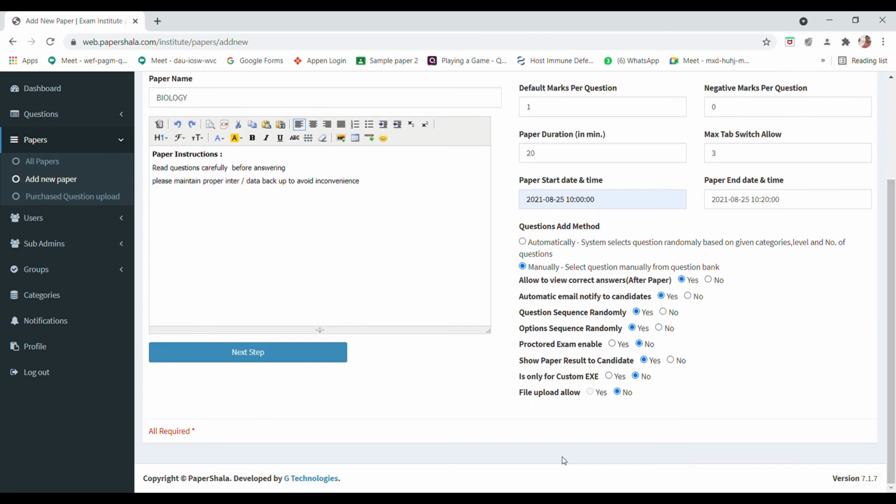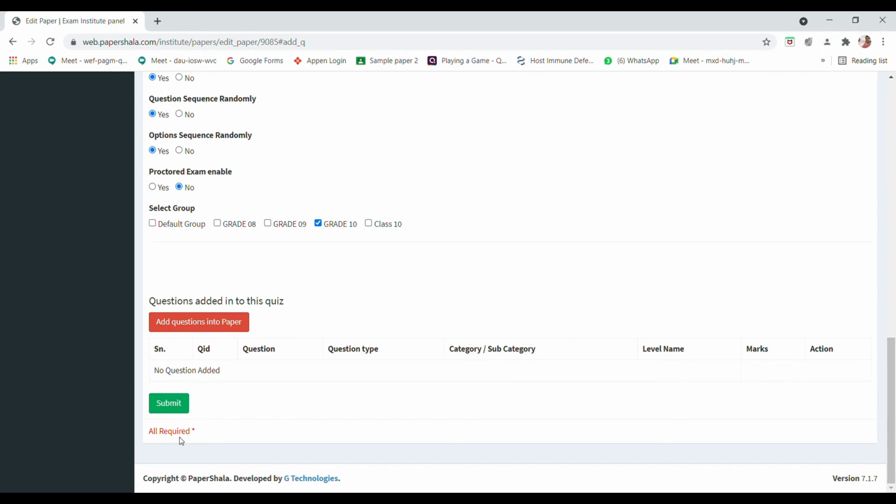Then you have these things, they are for the long answers. Proctored exam enable. Then show paper result to candidate, yes. Then upload file, as it is a paper we don't need to upload a file. Then we have to go for the next. So first you have to fill all these columns, otherwise it is required. See, all required options we can see. Then immediately you will get this, add question into paper. Then we will add the questions into the paper.